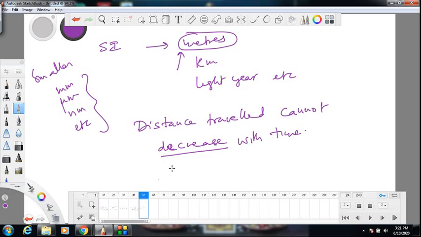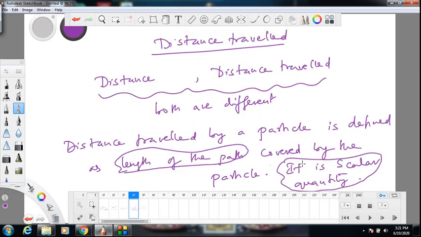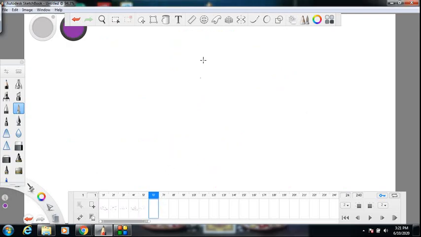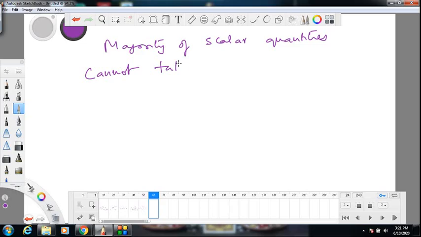Now, why are these two points very important? Scalar quantities, most of them, not all, the majority of scalar quantities cannot take negative values. There are some that can take negative values, please understand, that's why I said majority.